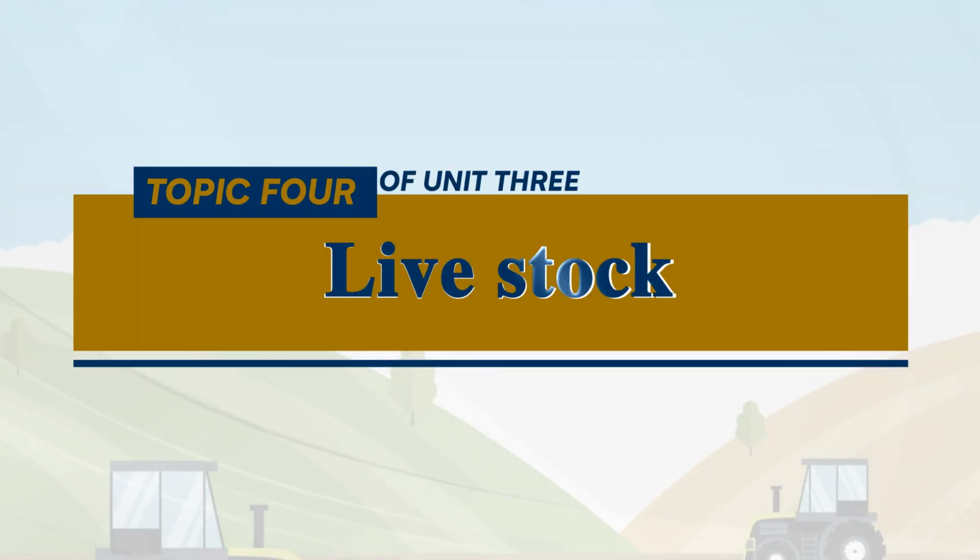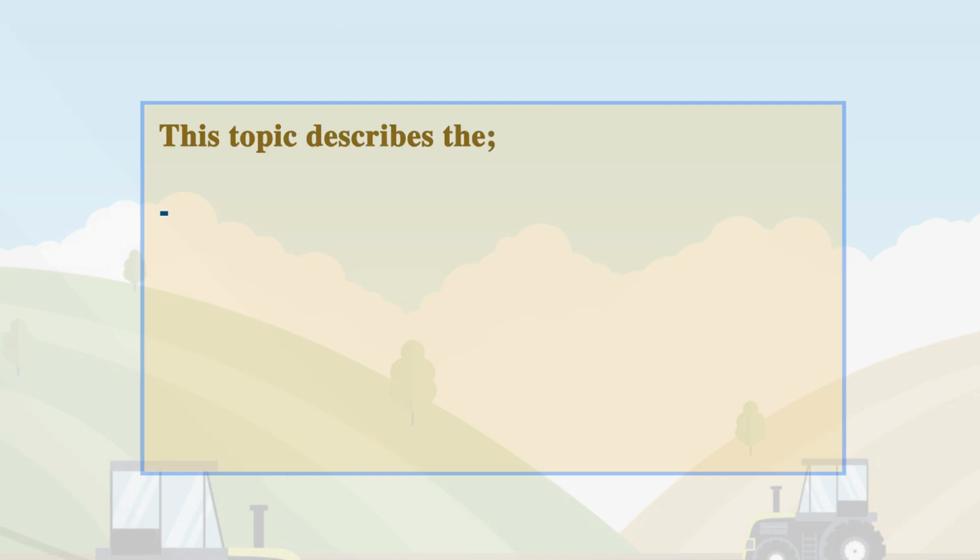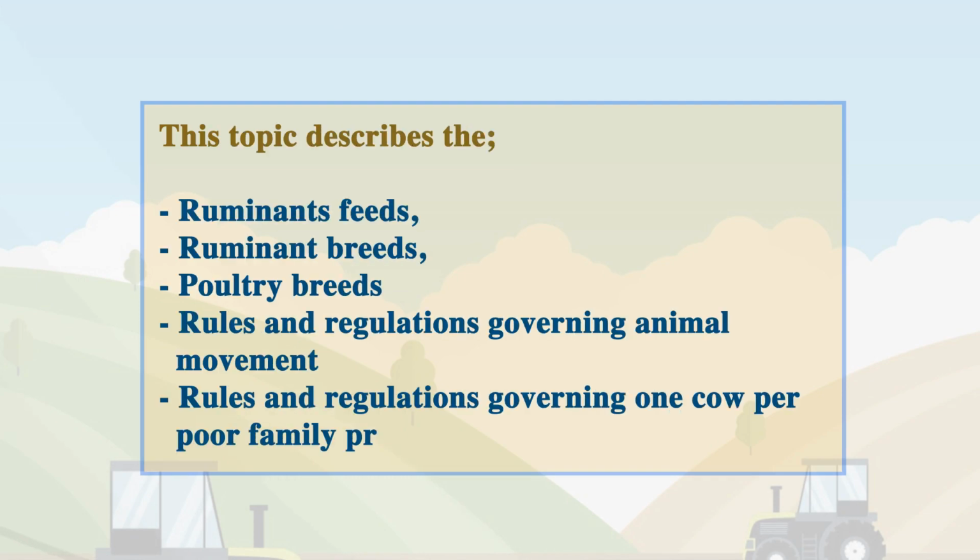Welcome to topic 4, livestock. This topic describes ruminant feeds, ruminant breeds, poultry breeds, rules and regulations governing animal movement, and rules and regulations governing one cow per poor family program.